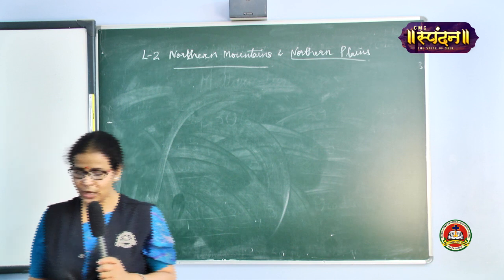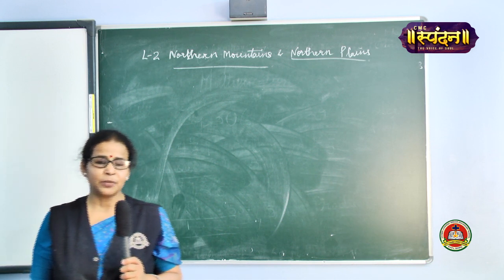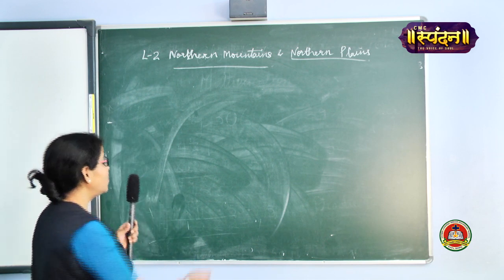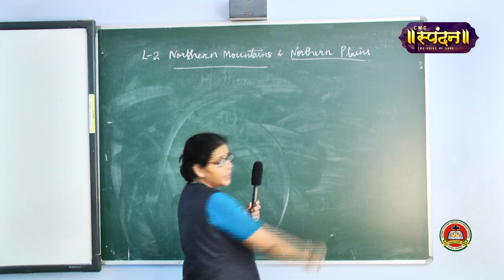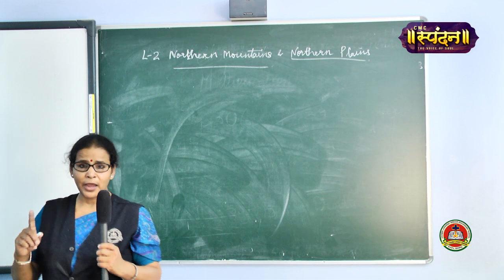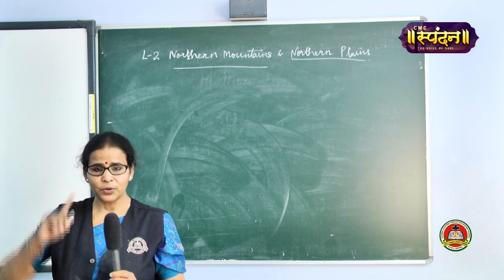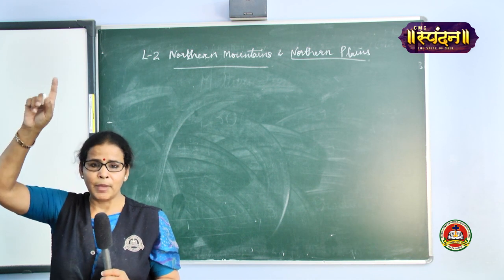So today, in the last class, we discussed the Northern Mountains. Now in this class, we are going to read about the Northern Plains. Just a quick recap: north direction, all of you are aware of. Which is the north one? Which is on the top side of the map.